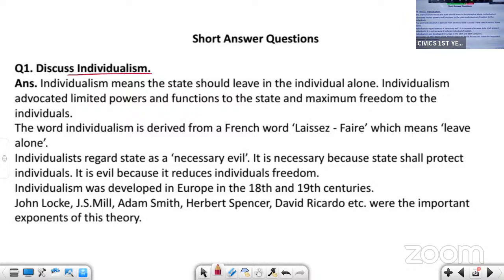So what is individualism? Individualism means state should leave the individuals alone.